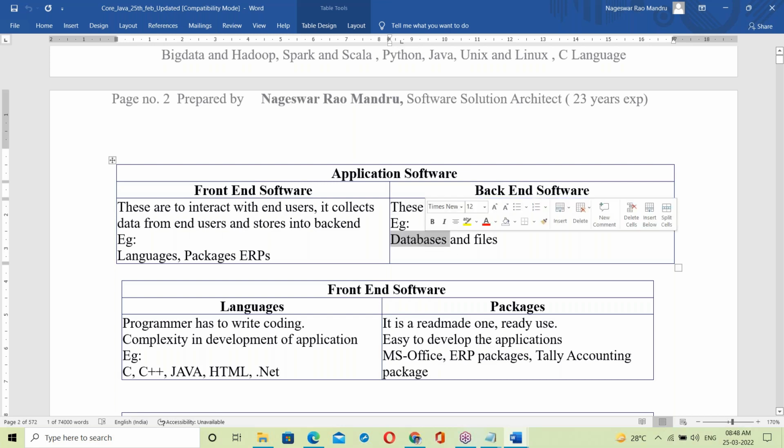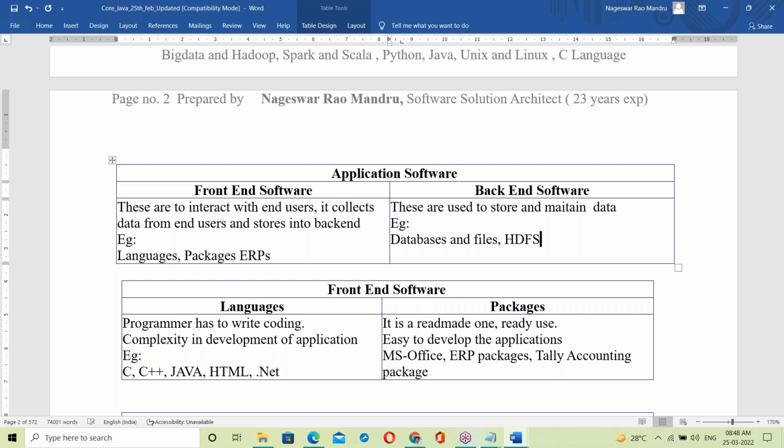Back end examples are databases like the Oracle database to store and maintain data, the MySQL database, and Microsoft SQL Server. All are database servers. Apart from databases, you can also store data in files, like the Windows file system and Linux file system. Next, HDFS, the Hadoop Distributed File System, is to store big data.